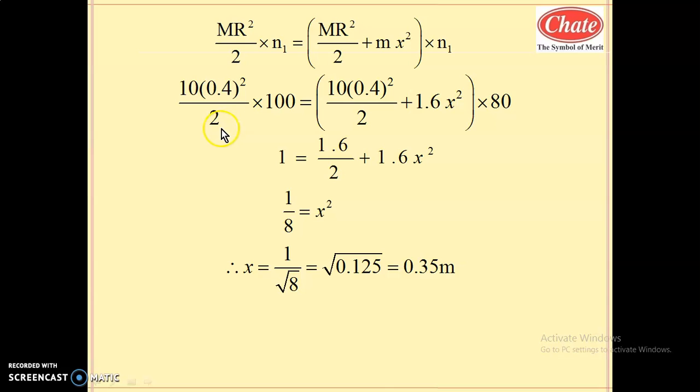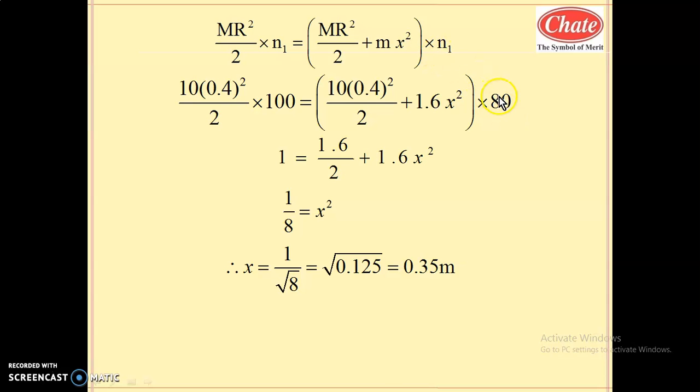Now substituting the values: the mass of the flywheel is 10, its radius 0.4 squared, divided by 2, into the initial frequency 100, equals 10 into 0.4 squared divided by 2 plus the mass of the clay 1.6 into x square, which we have to find, into n2, which is 80.